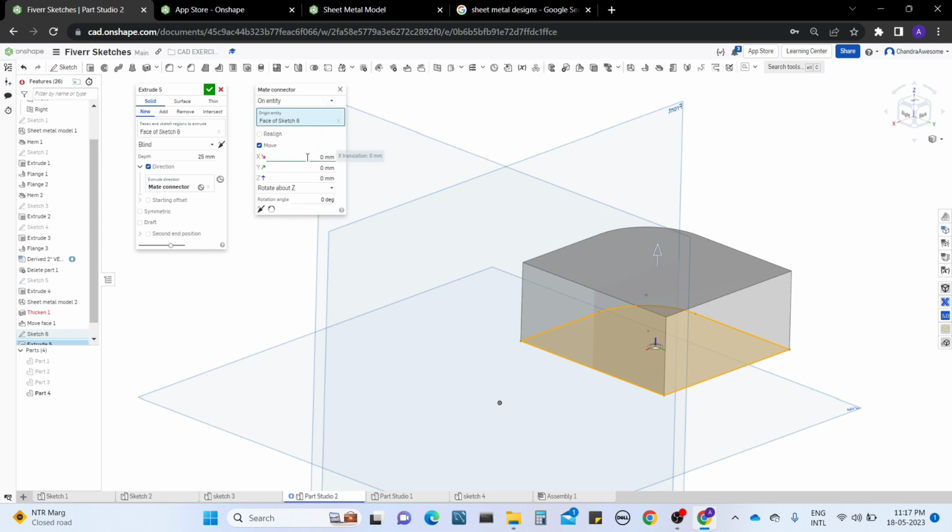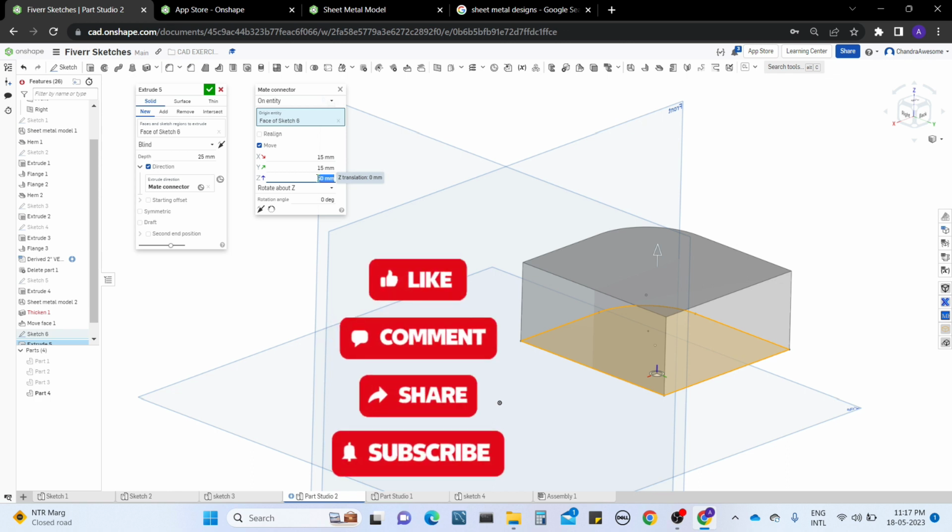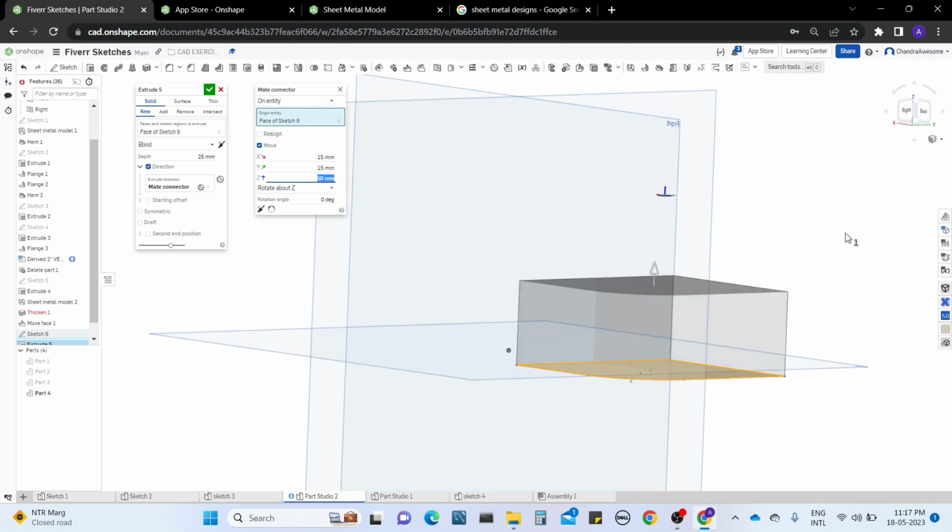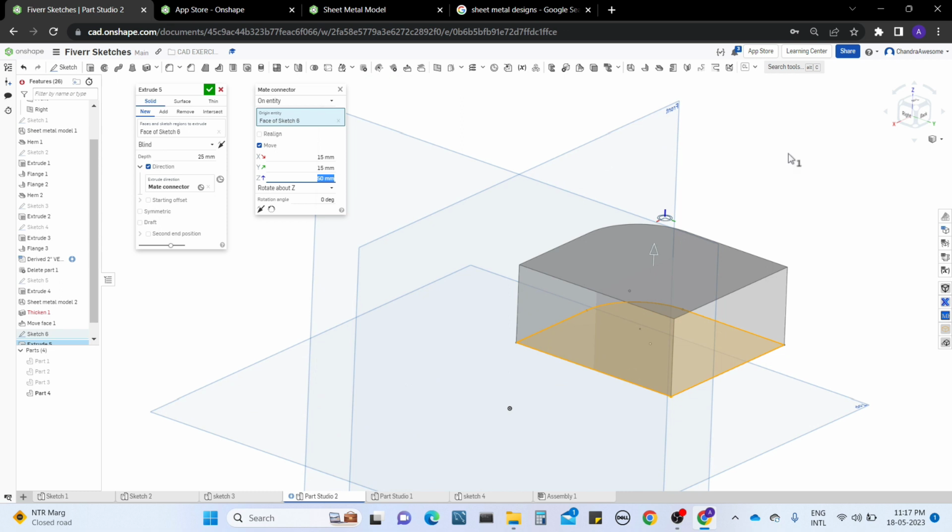For example, if you want to move 15 degrees, the mate connector will move, but it will not show any effect because it is moving on the same plane only. You can also change the y direction, it does the same. You can also change the z, it is also the same. It will not show any difference. It is asking for the direction.